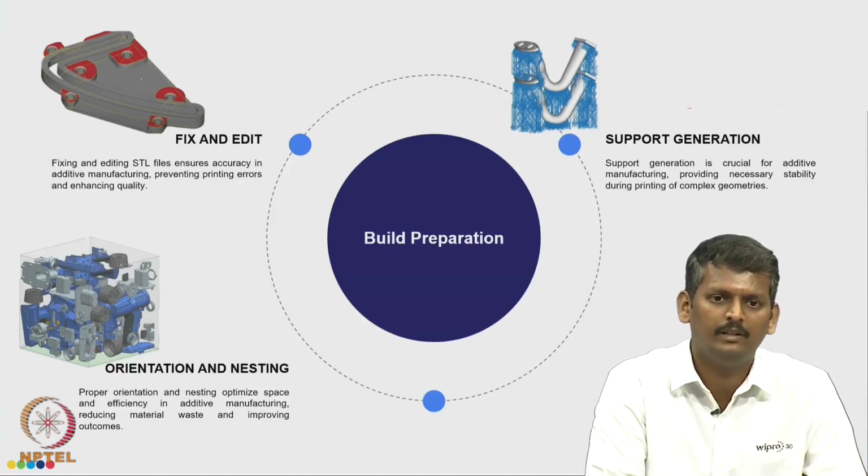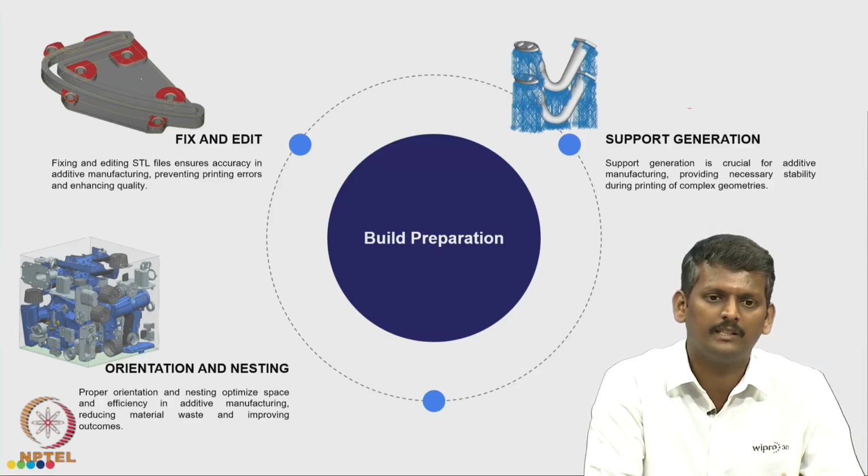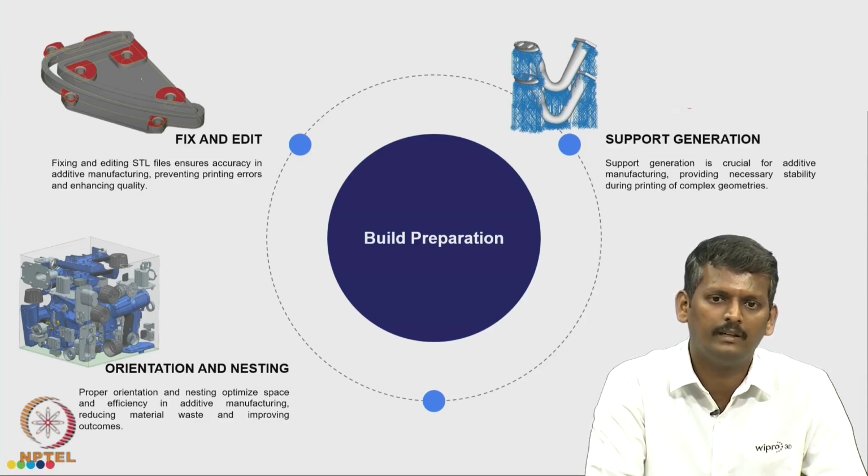Once the design is ready, we take it to the build preparation stage, where initially we fix and edit the model. That means if any triangles are missing or any surface is not proper, then we try to fix and edit the particular model. After which we take it for support generation, where we generate the support structures required for the model. And then we do the orientation and nesting, where in certain technologies nesting is possible, in certain technologies nesting is not possible, and even in certain technologies we do the orientation first and then go for the support generation.